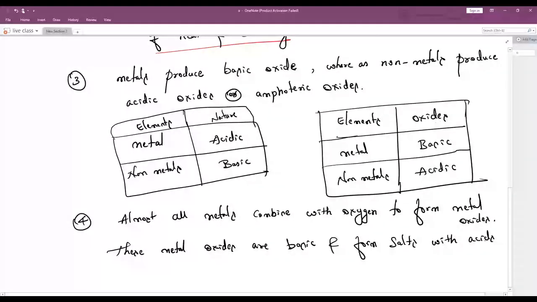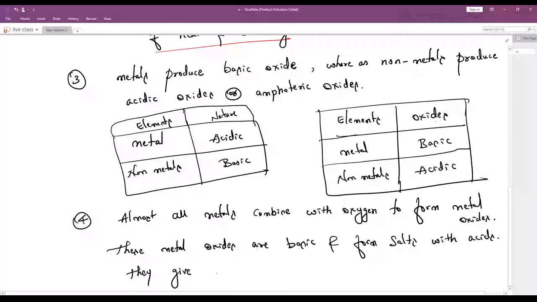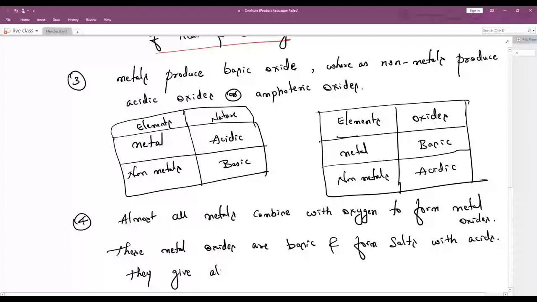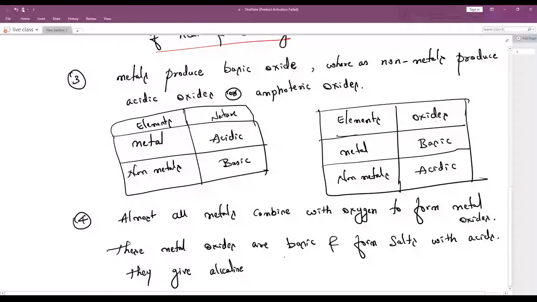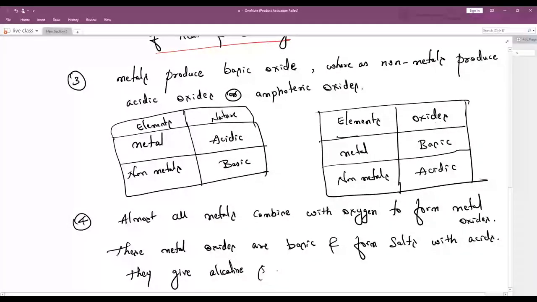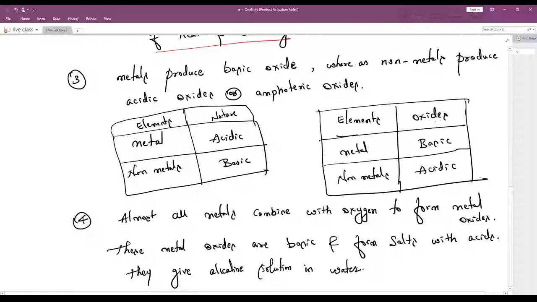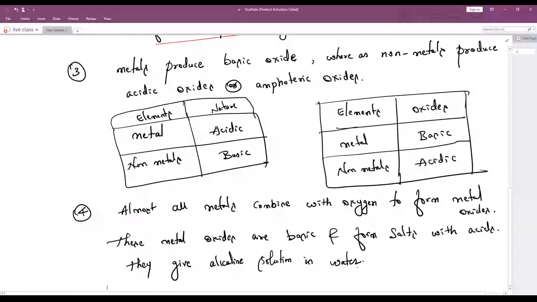Then they give a solution, and that solution is alkaline. They give an alkaline solution in water. So remember this point. This is a very, very important point. You should not forget this.